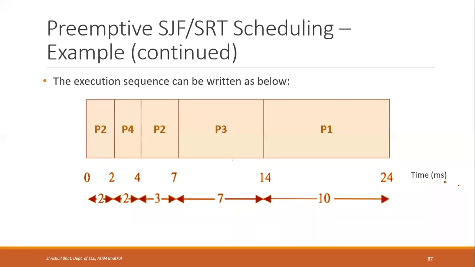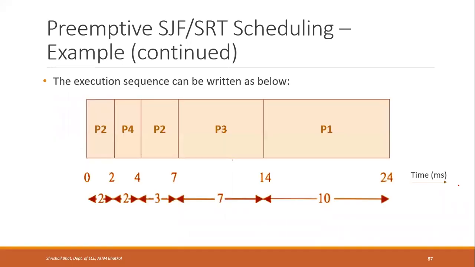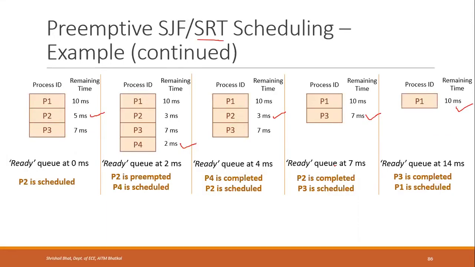We are asked to find the waiting time and turnaround time for each process and the average waiting and turnaround time. So the waiting time for P2. P2 came in the queue at 0 milliseconds and it was scheduled at 0 milliseconds, right? So initially it did not have waiting time.